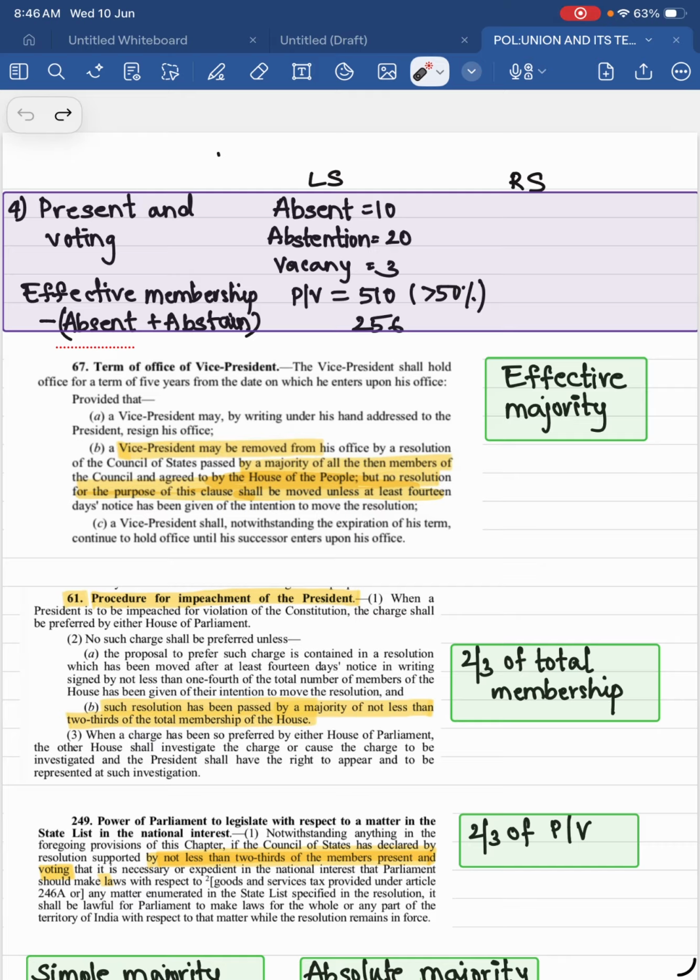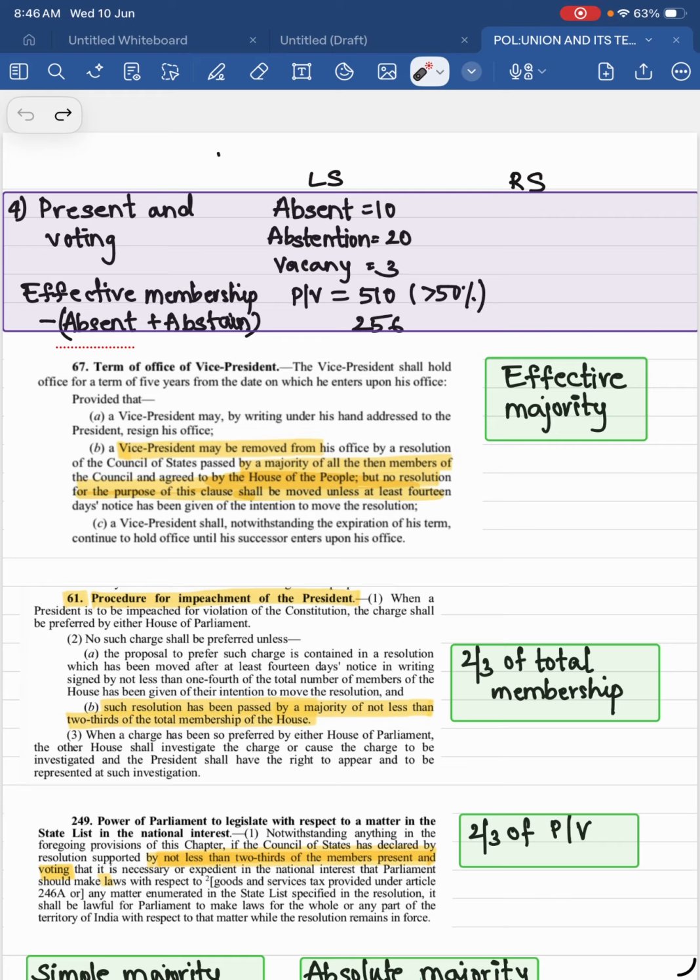What is the membership? Let's see. Here I have given one example. Like we have 543 members, right? I'll remove who are vacant, who are absent, who are refraining from voting. All this if I remove, it becomes 510. That is the majority of the members present and voting. Simple majority is basically that. So 50% of 510 is 255 actually, right? But it said more than 50%. So plus 1 you have to do. So it is 256 members should support that bill. Then only it will be passed by the house. Okay.